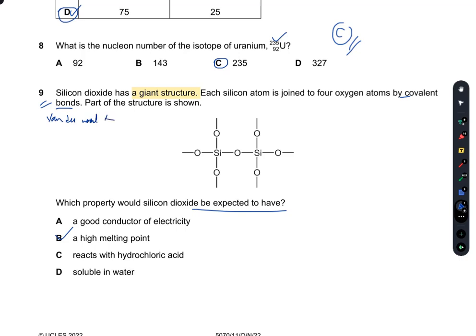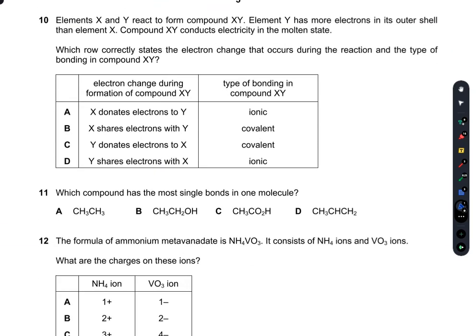So that means it would also not be soluble in water, and it will not conduct electricity. Will it react with HCl? No. SiO2 is an acidic oxide, which means that it will not react with HCl. So only B is right. B is the right option.